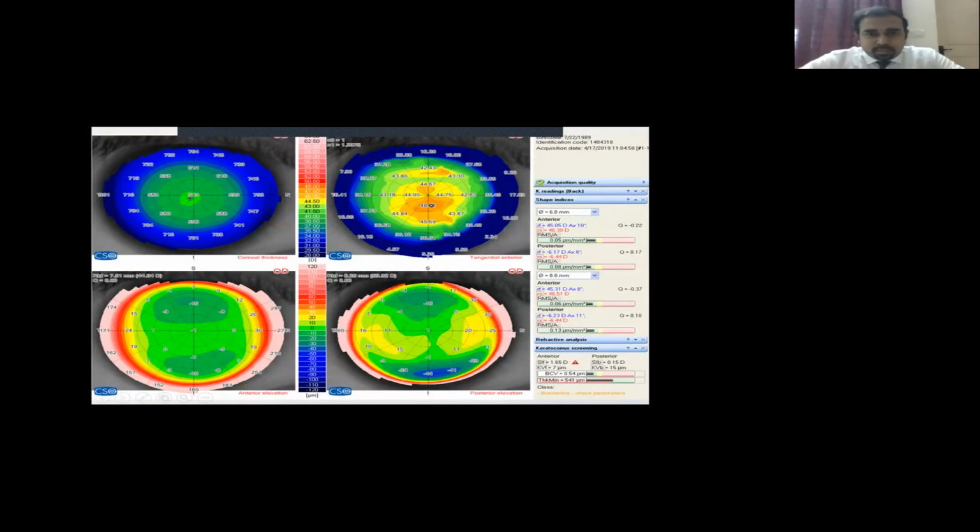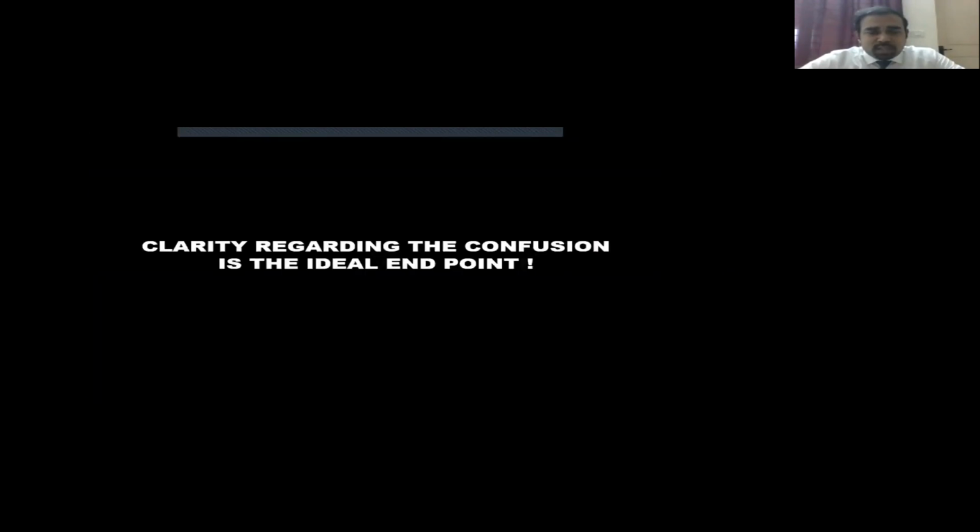So what this basically goes on to say is that you cannot expect to have clarity amidst the existing confusion, but to be able to understand the various perspectives, because we consider to some extent a Pentacam or a BAT-D to be the final gold standard for what we should consider a patient to be normal or abnormal. And based on that, we compare CBI, TBI, and so many other indices that we study. But if that index itself has a variation with respect to several different presentations of patients, we cannot have 100% clarity as to what we are looking at.